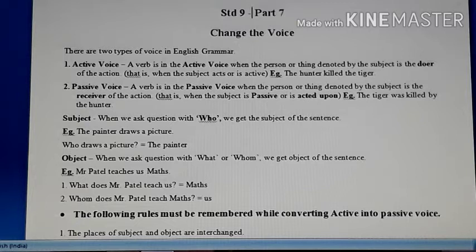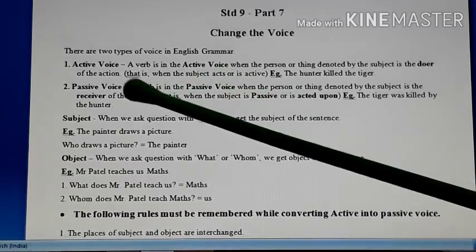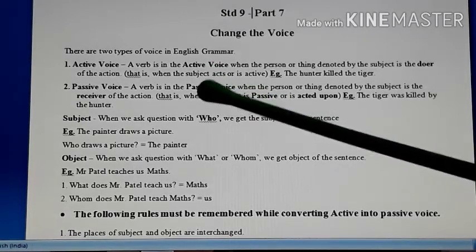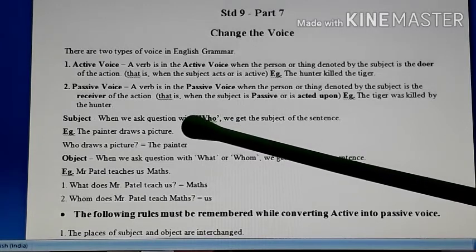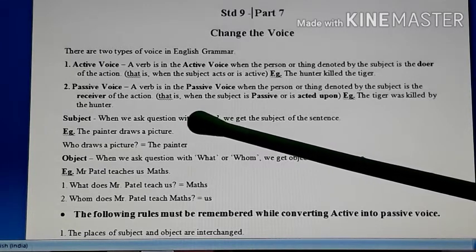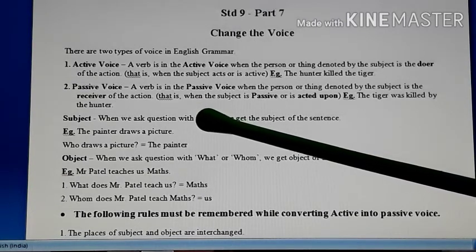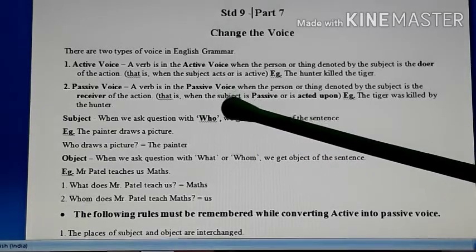Remember, there are two types of voices in English grammar: active voice and passive voice. So let's begin our topic, change the voice. First is active voice. Now here, students, the definition of the active voice is given, which you are not supposed to keep in mind, but you need to identify the type of sentence. Whenever any sentence is given to you, you must identify whether it is given in active voice or in passive voice. So that's why I have brought the definitions for you.